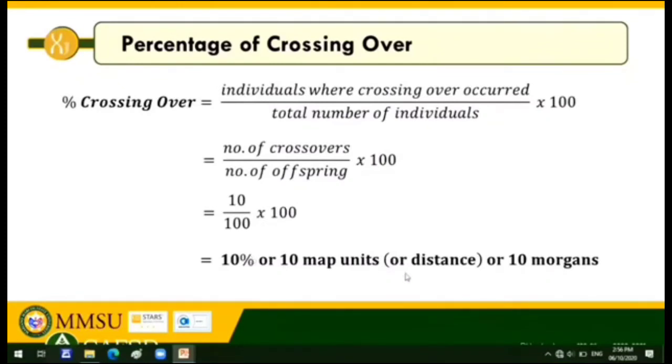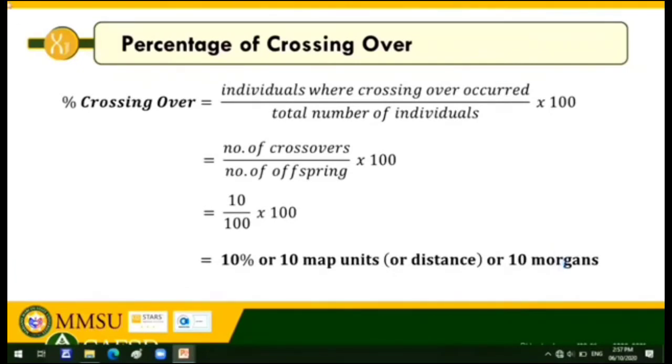Alright? So, it is computed as the number of individuals per crossing over occurred divided by the total number of individuals or offspring. So, you multiply it by 100 to convert it to percent. Alright? So, each map unit is also called percent, also called distance, also called Morgans. So, in honor of Thomas Hunt Morgan.